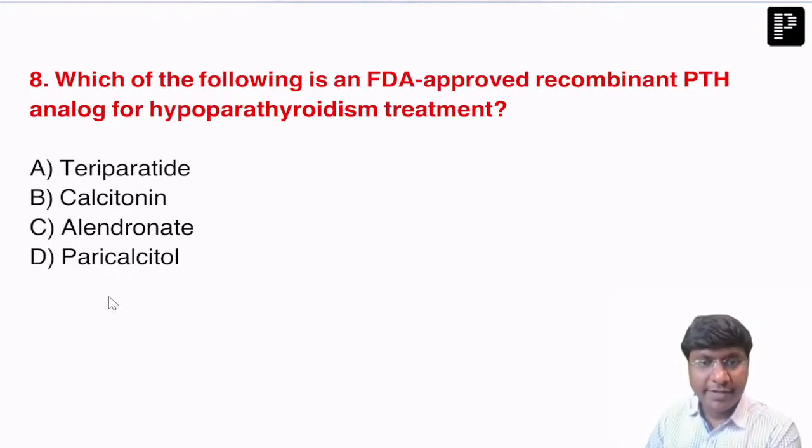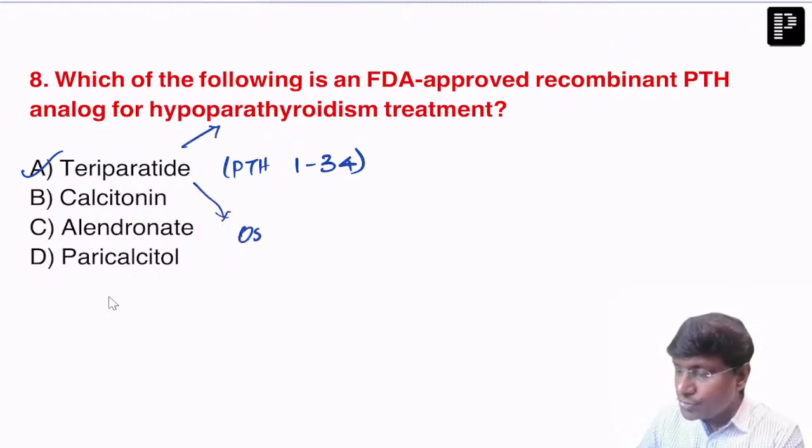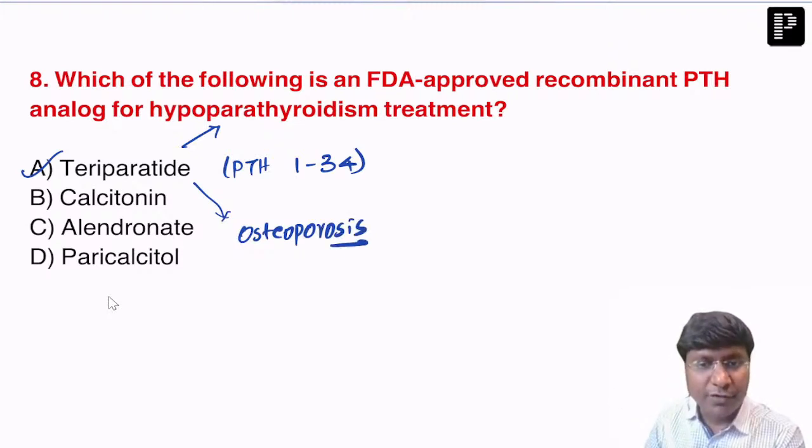The molecule is teriparatide. Teriparatide is parathyroid hormone 1 to 34, an approved recombinant parathyroid hormone analog used in the treatment of hypoparathyroidism, and it is also used in the treatment of osteoporosis.